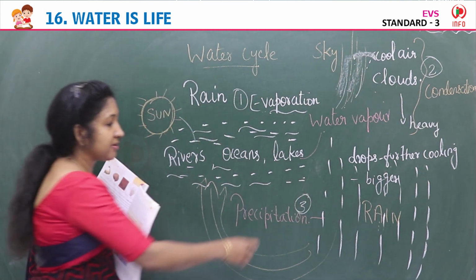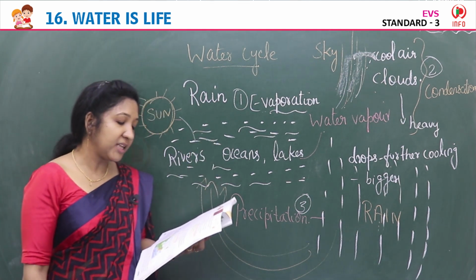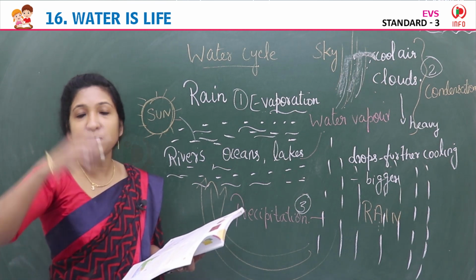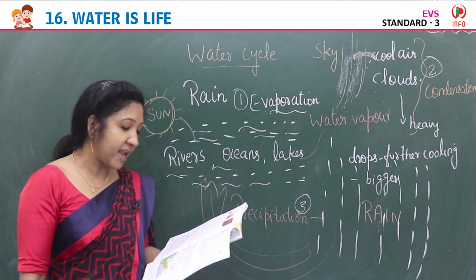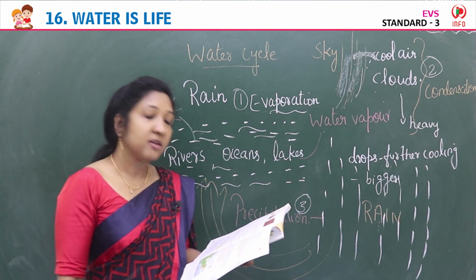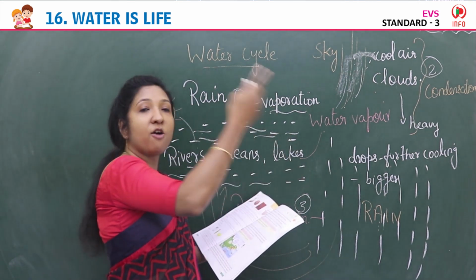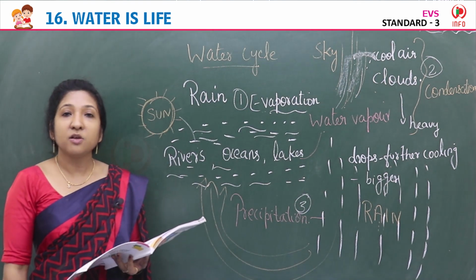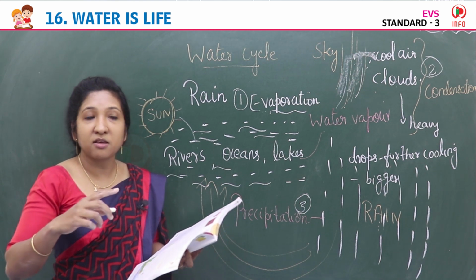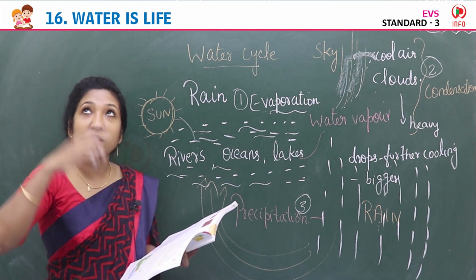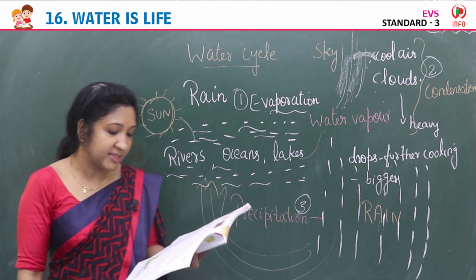And then it evaporates again. This repeats again and again in a never-ending cycle. It never ends. Water keeps moving and changing from solid to liquid, liquid to gas, over and over again. This process of changing water from land to the air, then coming back to the land again, is a continuing process. So this is actually the water cycle.